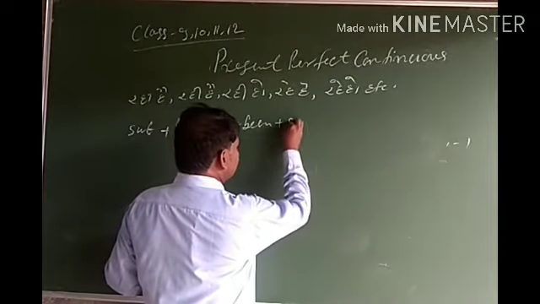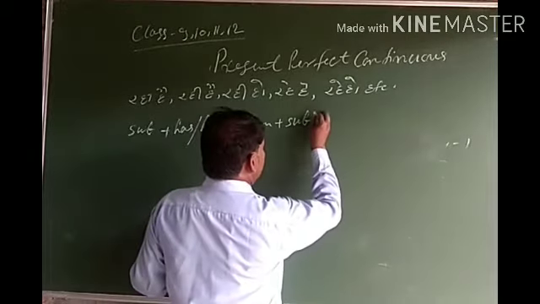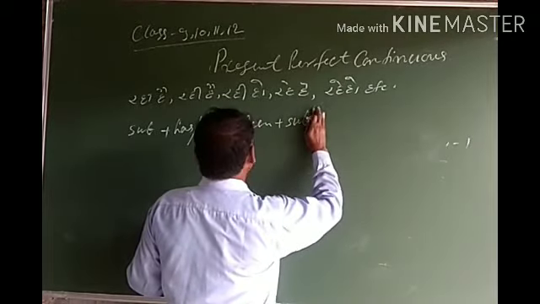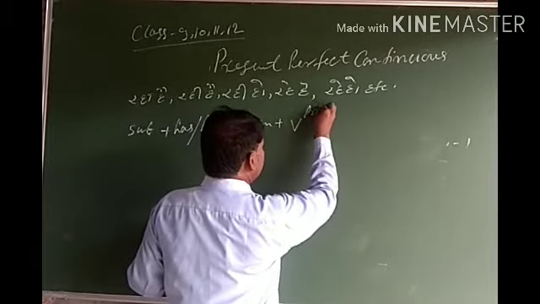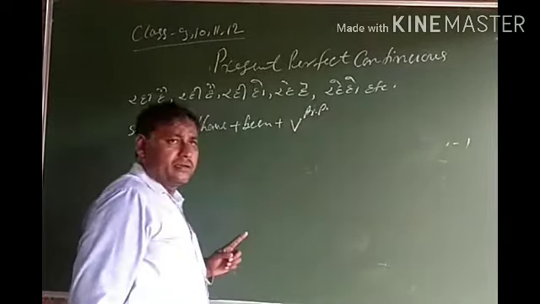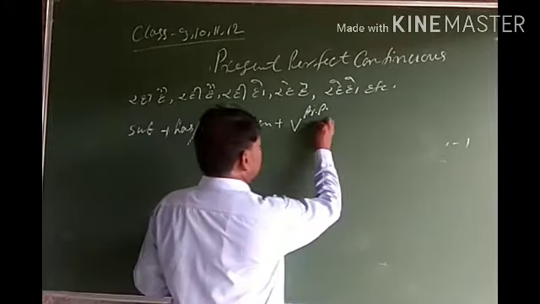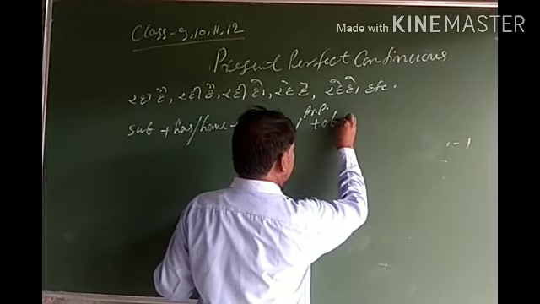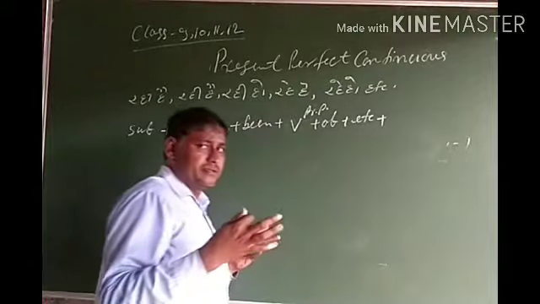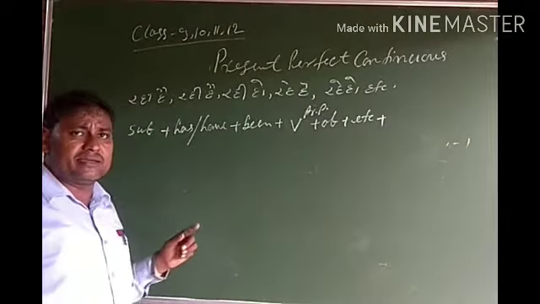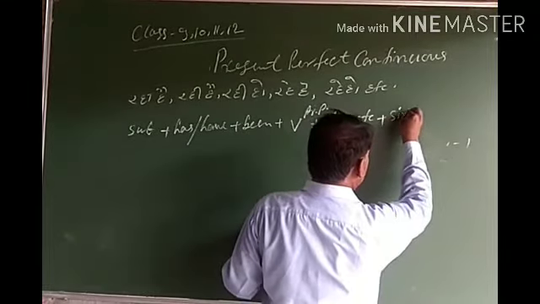And after then subject, verb's present participle form, verb's first form plus ing, and after then object, after then etc, and after then we have to join other words since or for.